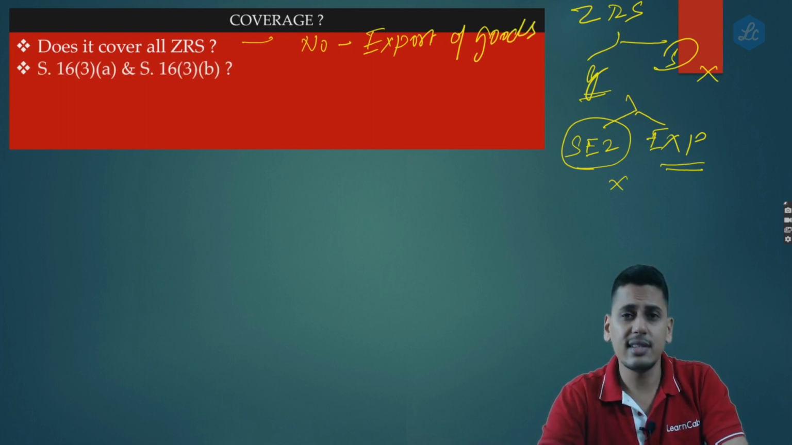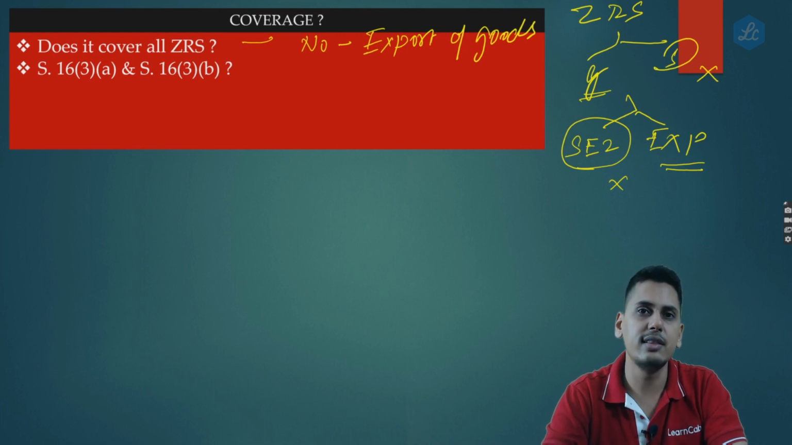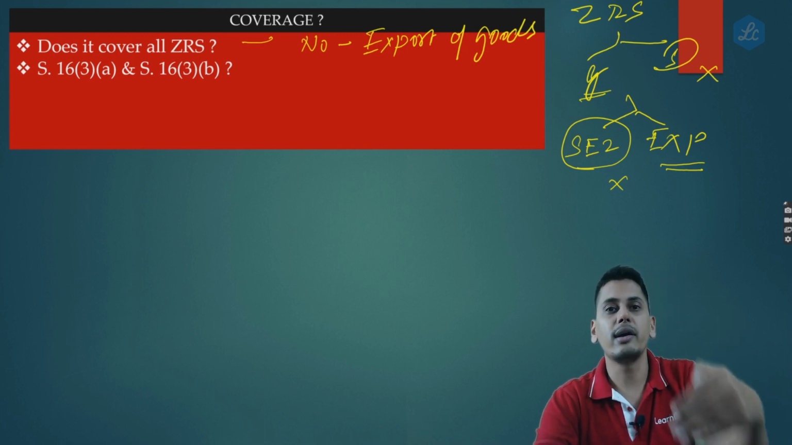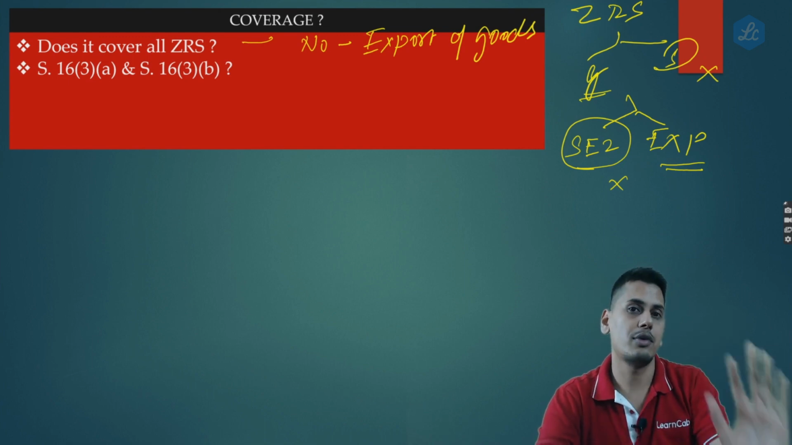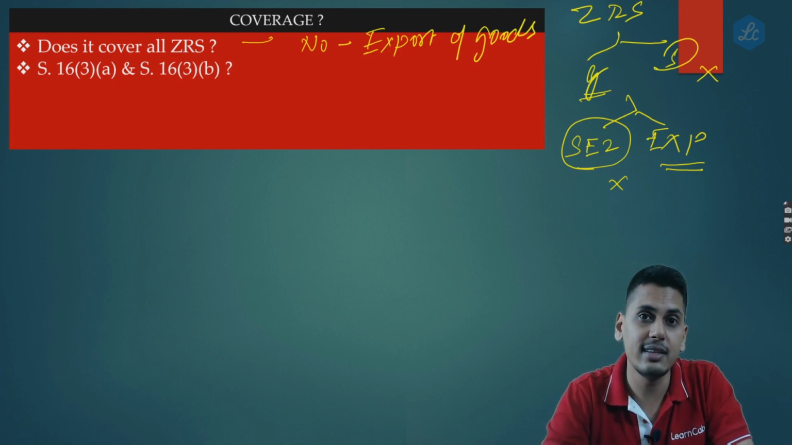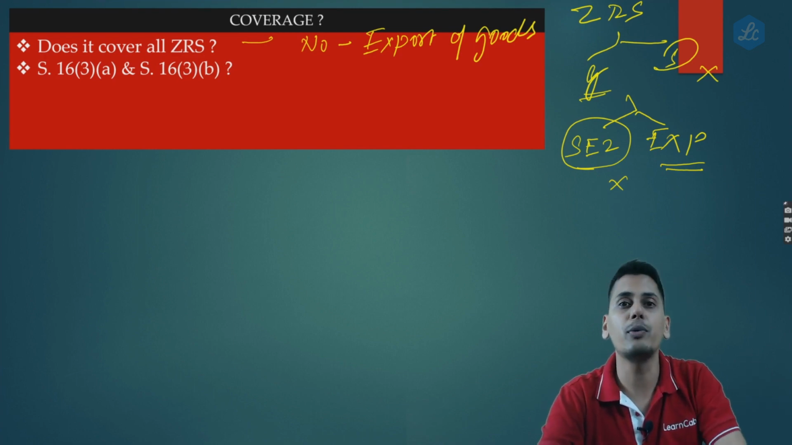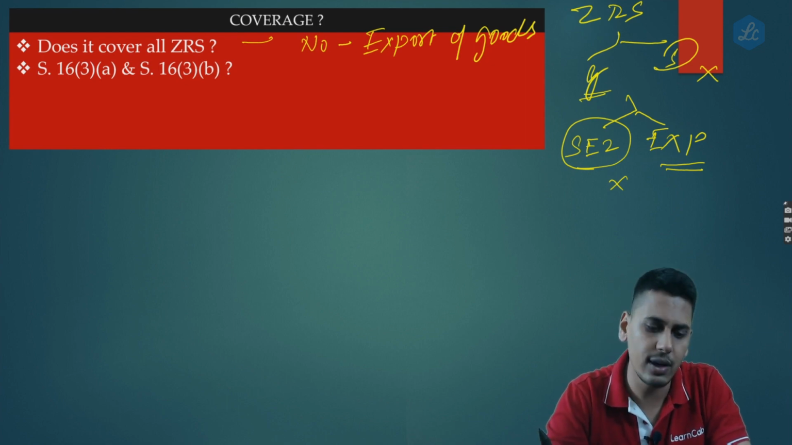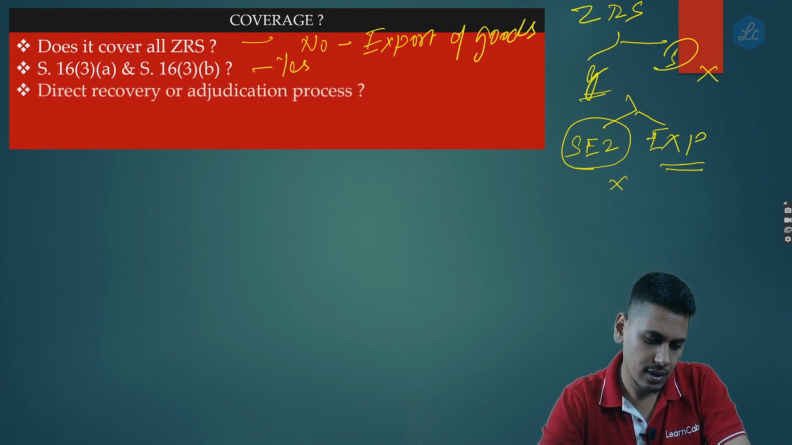Next one. Does it cover both 16.3A and 16.3B? In case of export of goods, I might have gone under bond or LUT and taken a refund of accumulated ITC, or I might have gone on payment of IGST under 16.3B and taken a refund of the output tax I have paid. Does it cover both these scenarios? The answer is yes. It covers both these scenarios.